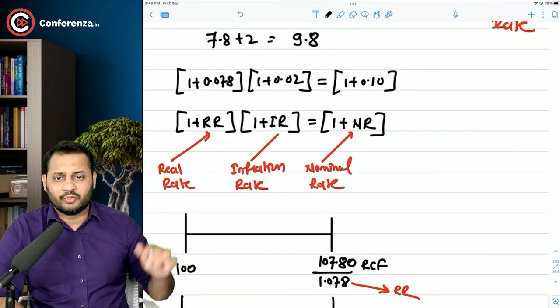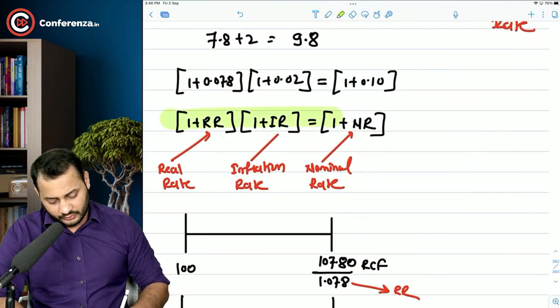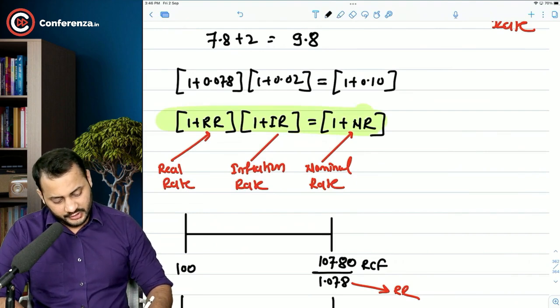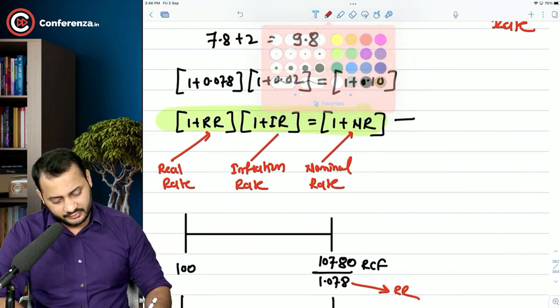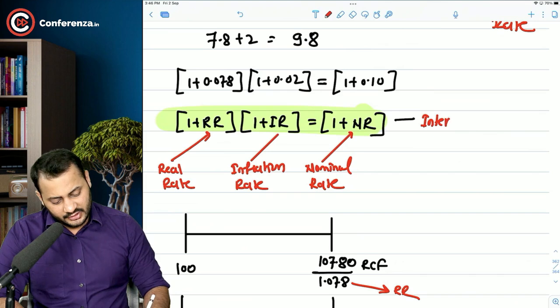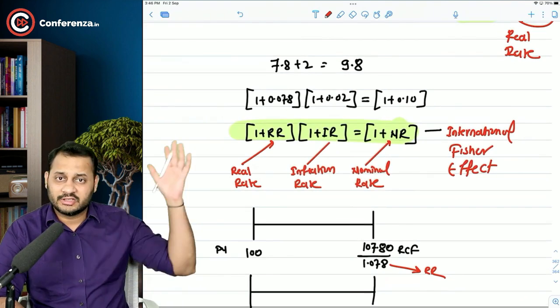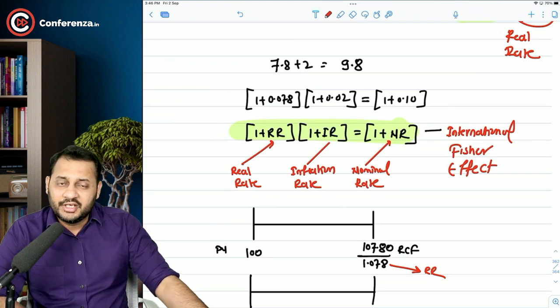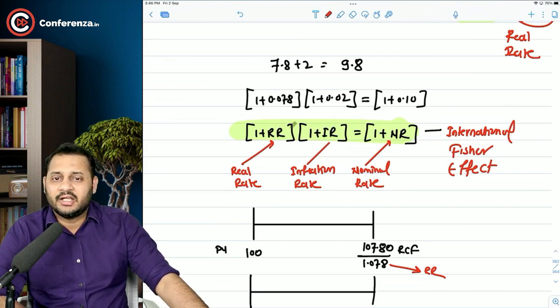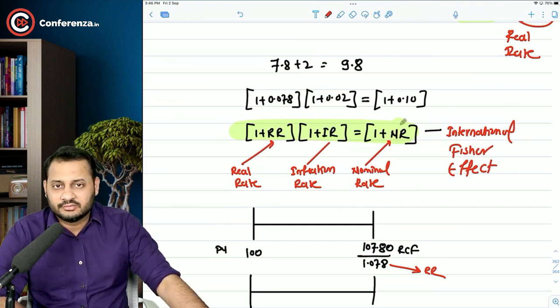And this is the formula according to the International Fisher Effect. That was the theory left in the Forex chapter. International Fisher Effect is a theory under which this concept is explained. The relation between the inflation and the real rate is this.